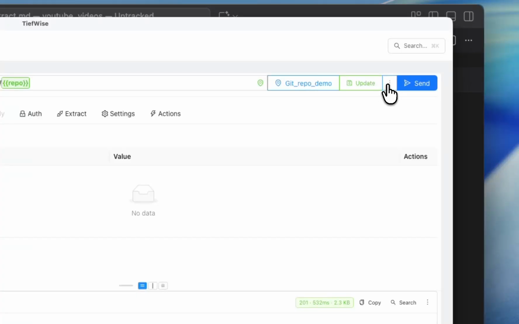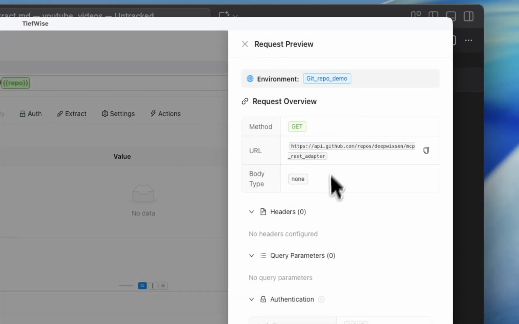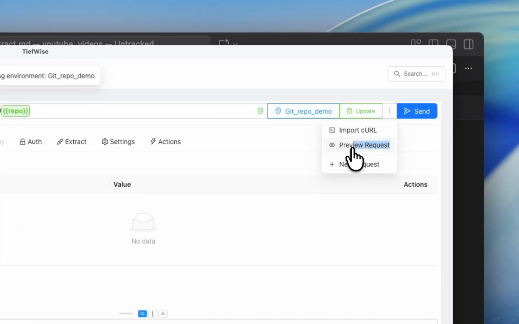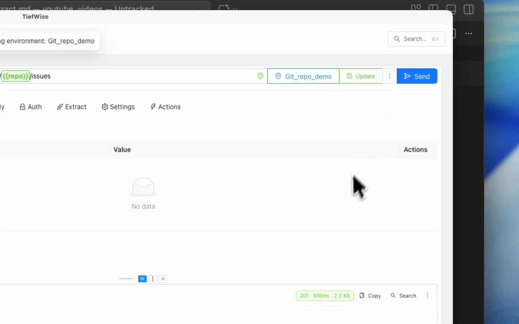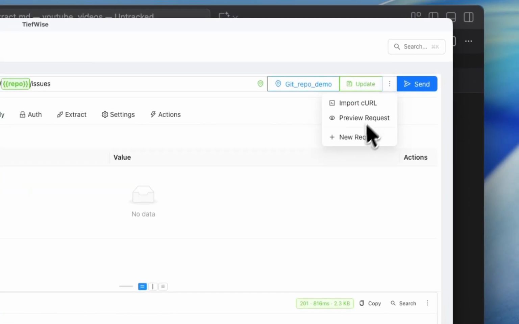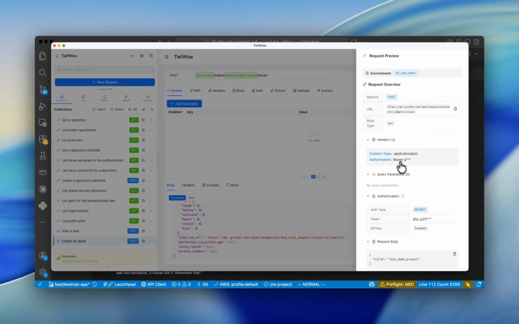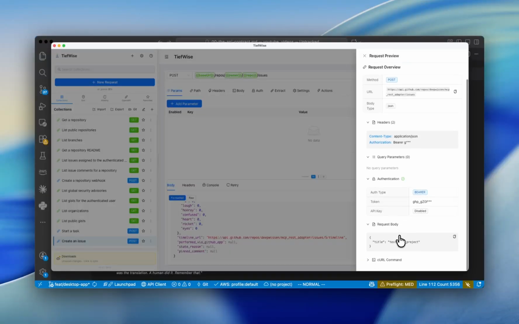I'll show you a demo of the contract I was talking about. Let's preview the request. This is the address, and this is the method I was talking about, and the authentication is none. Now let's do the write one, the POST method. Let's preview the request. This is my URL endpoint, this is a POST method, and this is my authentication mechanism, a bearer access token. This is the request body, for a test demo project. And these are the headers.